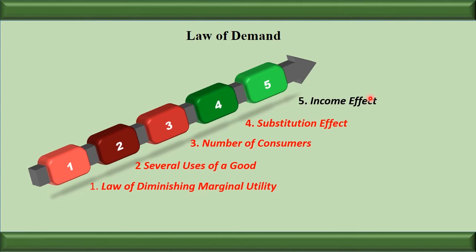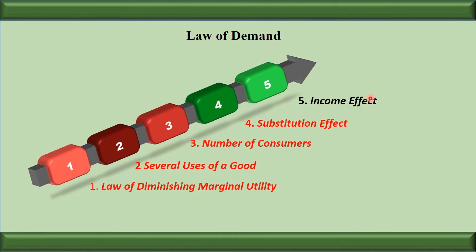So here we can see that with the decrease in price of the commodity, the saving of the people increases and the consumer will use the saved money to increase the consumption. Earlier the consumer was spending 100 rupees. Right now, because of decrease in the price, the consumer will spend 75 rupees. He will save 25 rupees.